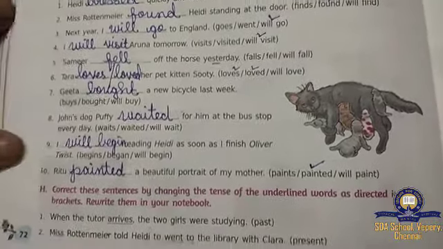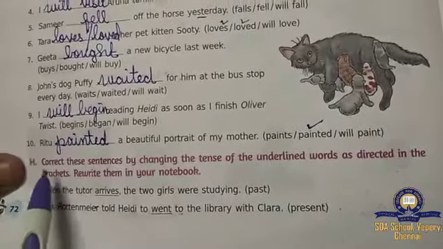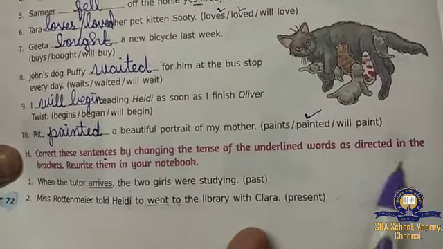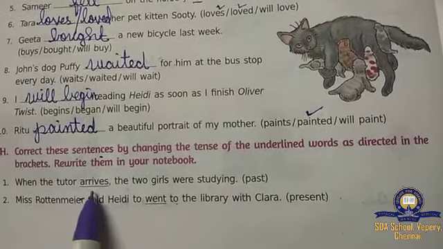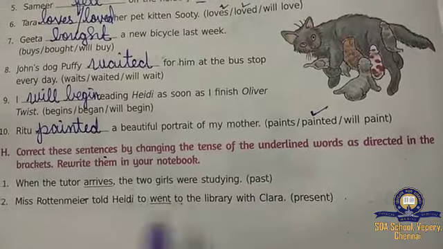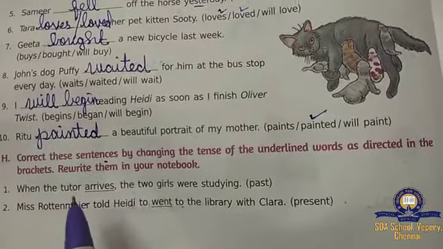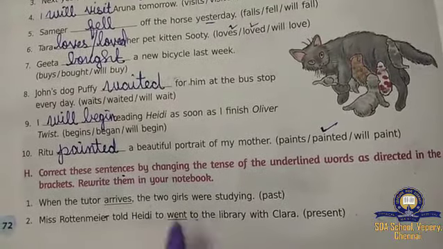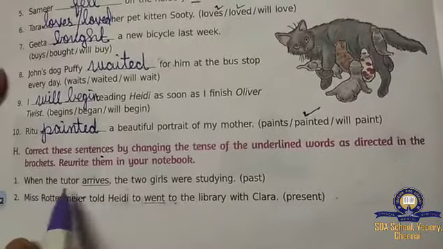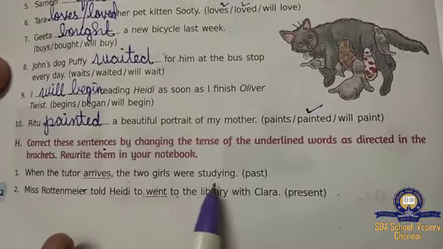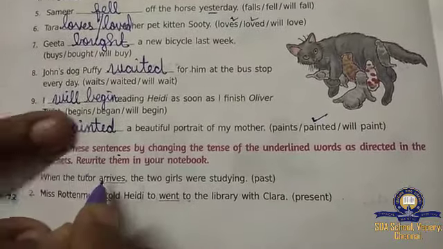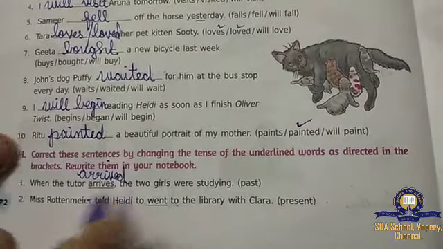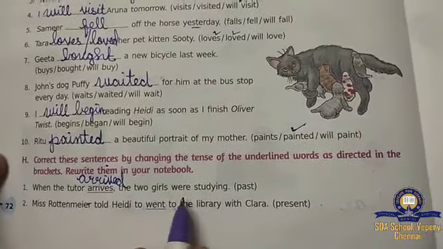Okay, children? So, coming to H1, correct these sentences by changing the tense of the underlined words as directed in the brackets. Here they have underlined and they have given what past tense means. You have to strike it out and write the past tense there. So, arrives means present tense. But they told you to write past tense. When the tutor arrives, the two girls were studying. So past tense, what will come, children? Arrived. When the tutor arrived, the two girls were studying.